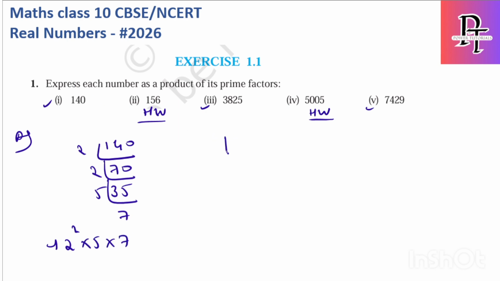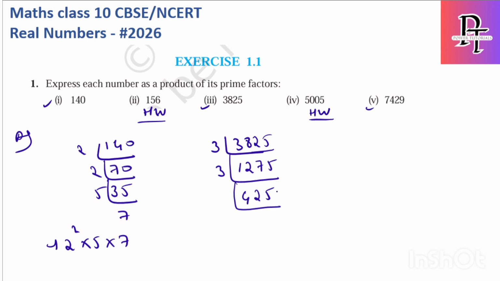What about 3825? So 3 plus 8 plus 2 plus 5, that is 18, so it is divisible by 3. So 3 1s are 3, 3 2s are 6, 3 7s are 21, and 3 5s are 15. The logic is, if you add all the digits and the sum is divisible by 3, then the number is divisible by 3. So 1 plus 2 plus 7 plus 5 is 15, so again divisible by 3. 3 4s are 12, 3 2s are 6, 3 5s are 15.